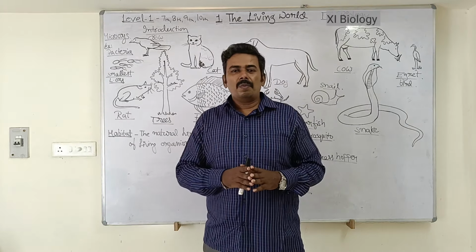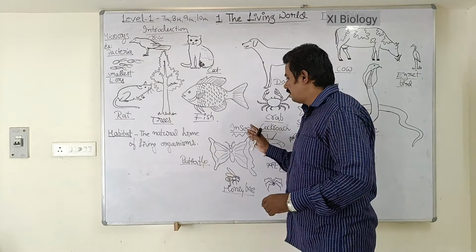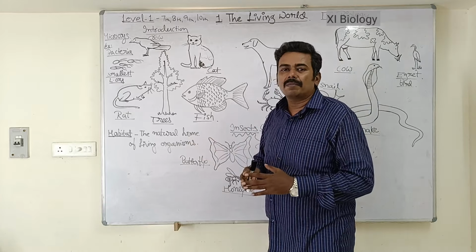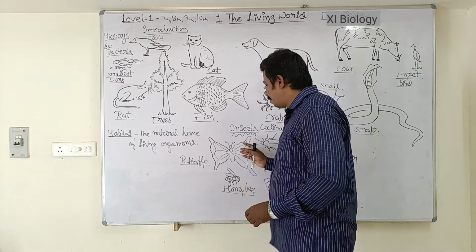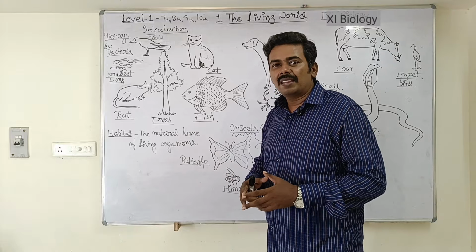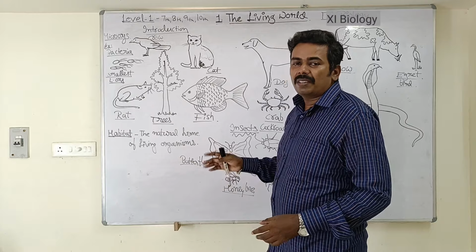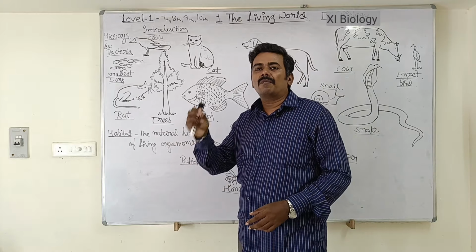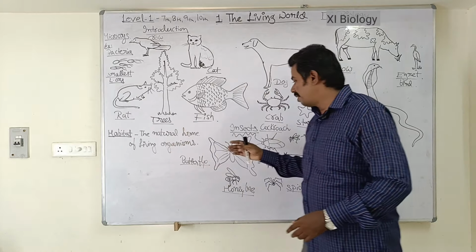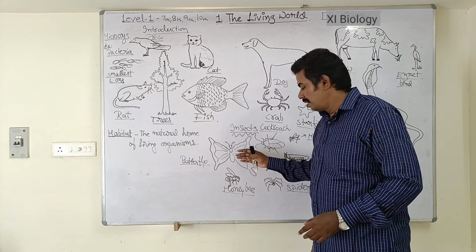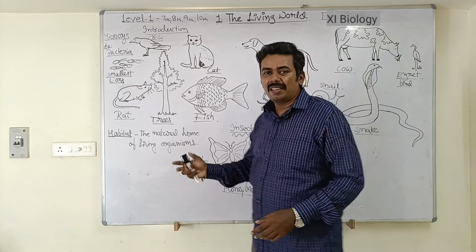Students, another amazing group of living organisms in the living world is insects. Among insects, you can find different varieties, starting from the butterfly. The butterflies are very beautiful, extremely attractive, colorful. You might have seen them on the National Geographic channel, isn't it? Next is honeybees. Honeybees help in pollination. They help in transferring the pollen grains from one flower to another flower. Even the butterfly also helps in pollination. So both of them are useful insects. The honeybee also provides us with honey, isn't it?